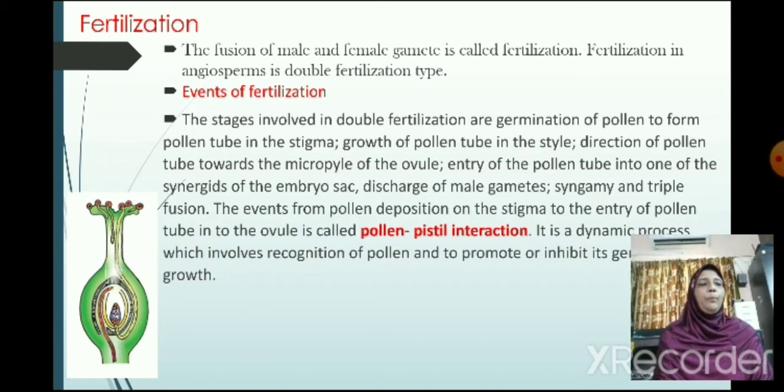The events from pollen deposition on the stigma to the entry of the pollen tube in the ovule are called pollen-pistil interaction. It is a dynamic process which involves recognition of pollen and promoting or inhibiting its germination and growth. Now you can see in this picture the fertilization process.